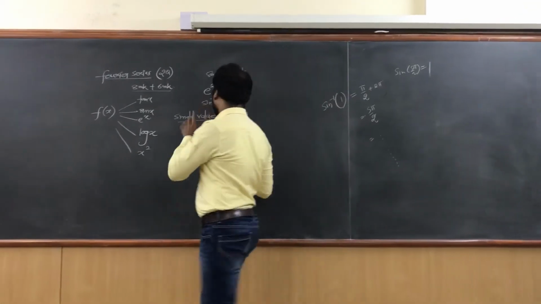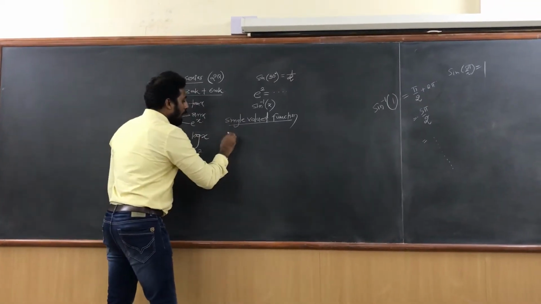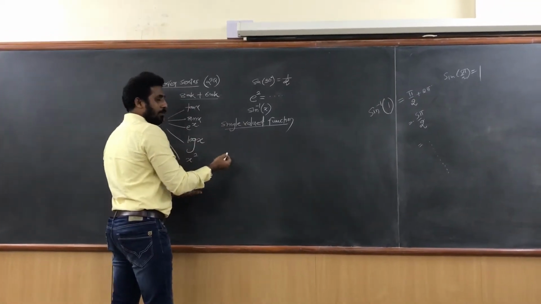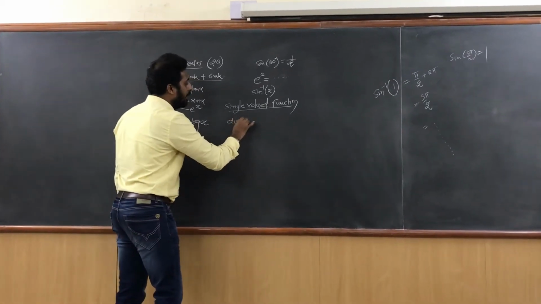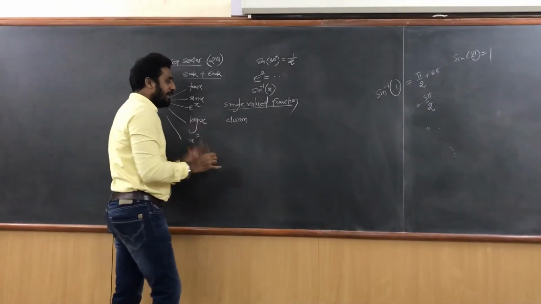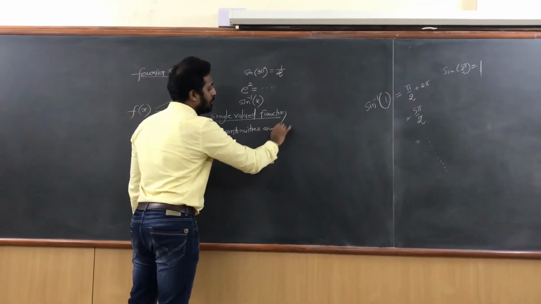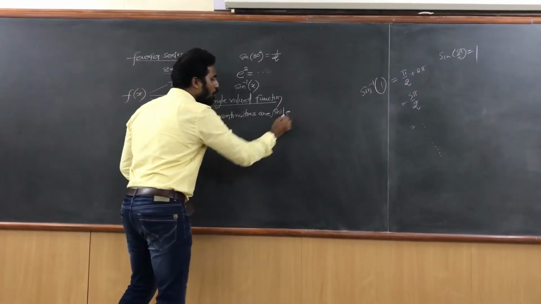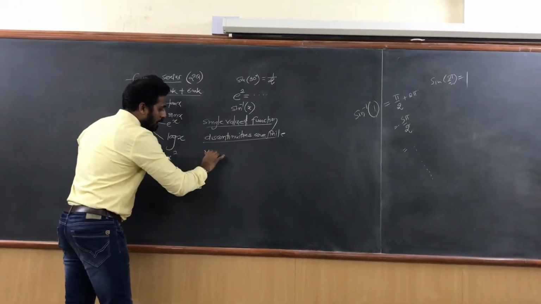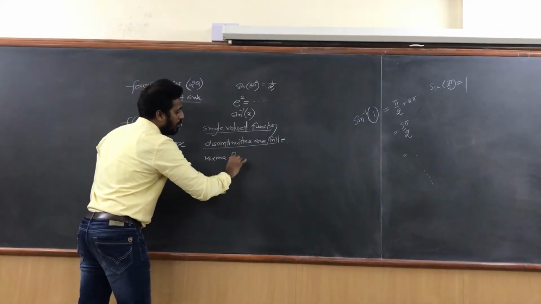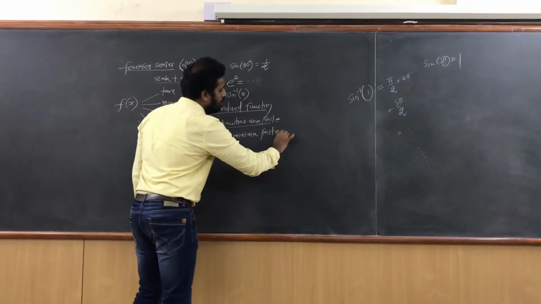So f of x is a single valued function. Further, f of x may have discontinuities. You know continuous and discontinuous functions. Suppose I have a discontinuous function and the discontinuities are finite, in the sense that you can count the number of discontinuities. Similarly, the function has finite maxima and minima.